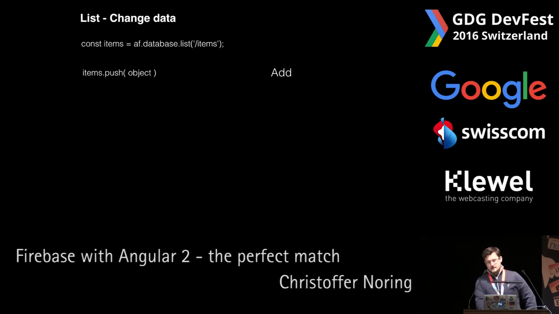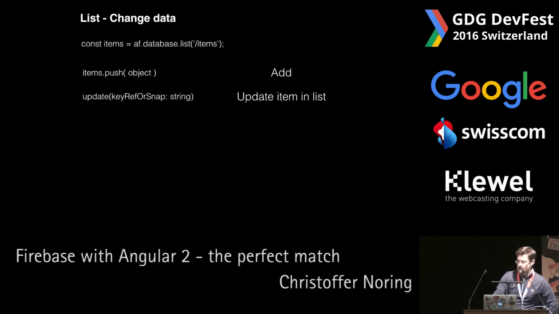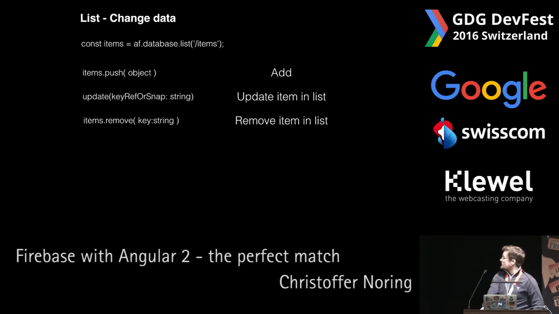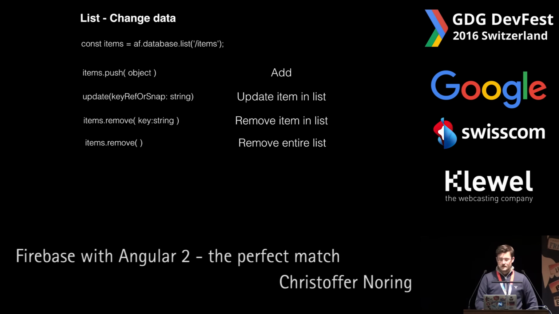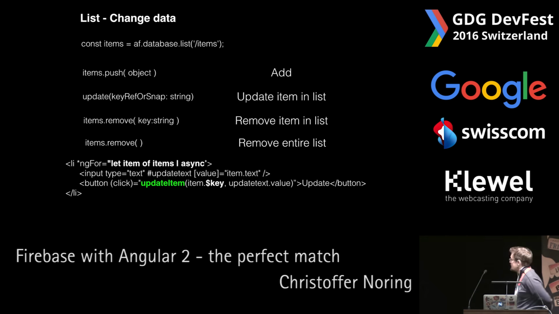So as for changing data, we got the push method, we got the update with a key, we got items remove also with a key. I will explain what the key is. And we got the items remove, which will effectively delete the entire list because it will take away every single item. So what is this key?